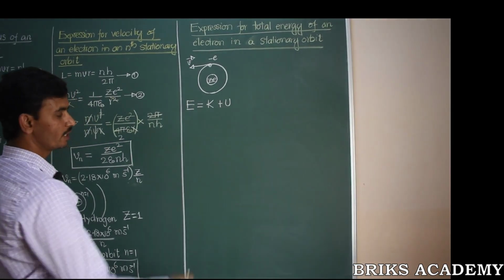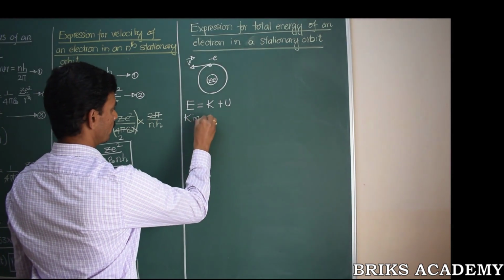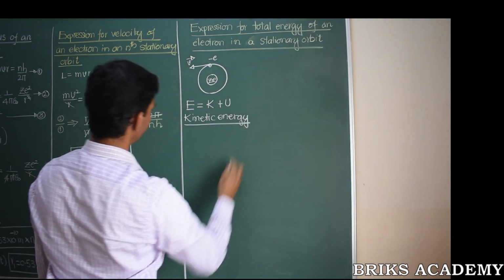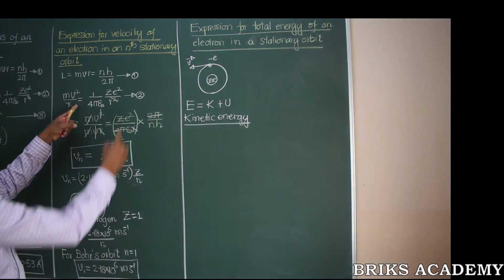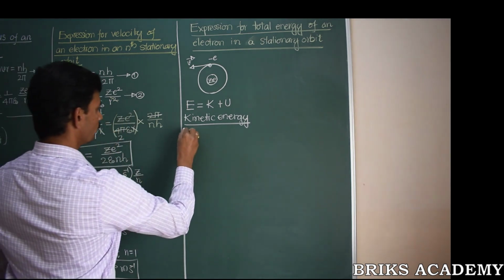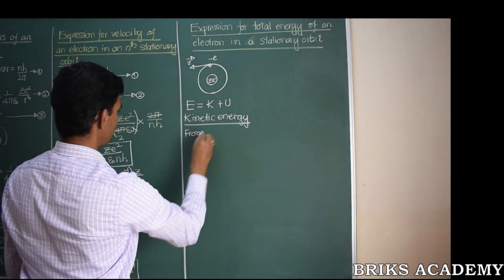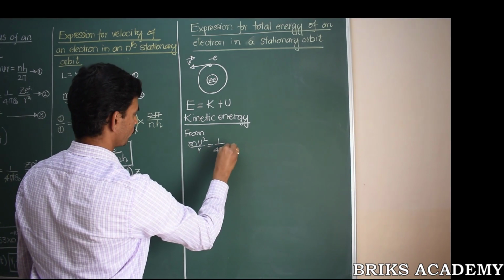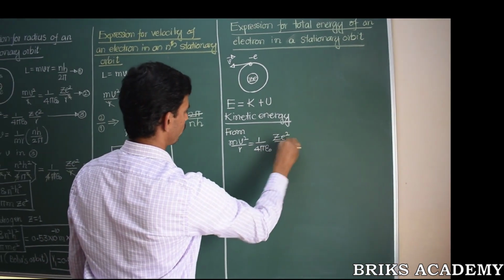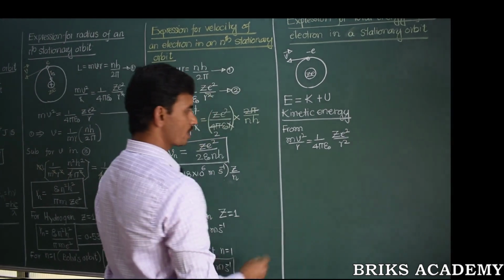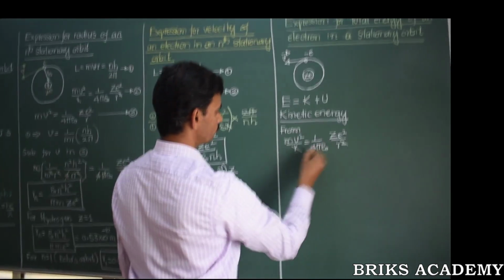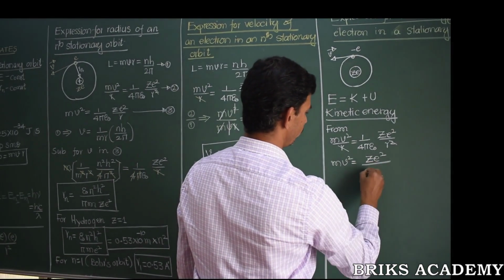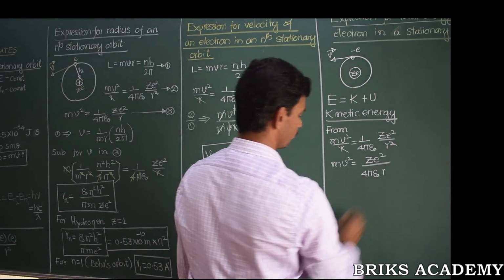So how do we get the expression for the kinetic energy? Let us get the expression for kinetic energy first. Once again, from Bohr's postulates, one of the postulates that we have already taken, that is equation number 2 of our previous derivation: mv square divided by r is equal to 1 by 4 pi epsilon naught Ze square divided by r square. From this equation, we can get the expression for mv square. Mv square is therefore Ze square divided by 4 pi epsilon naught into r.